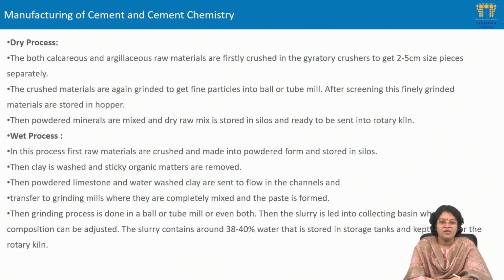After which the powdered limestone and the water washed clay are sent into the channels, and then transferred into the grinding mills where they are completely mixed and a paste is formed. Then the grinding is done in a ball mill, after which the slurry is led into the collecting basin, from where it is ready to be sent into the rotary kiln.